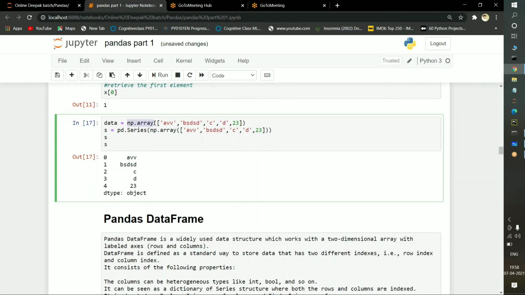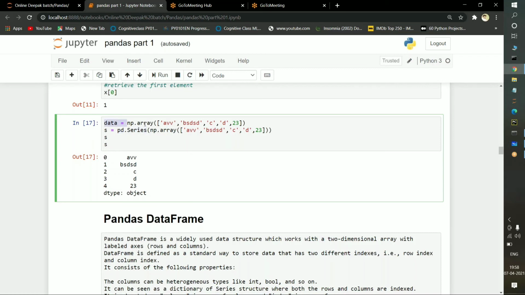This is one of the best examples. I am passing one array here, and this is a one dimensional array. Yesterday I told you, whatever list is inside, if it is one list, it belongs to a one dimensional array. In the array, I am passing 3 string values and one numerical number, which means an integer. If you observe very carefully, I am taking the pandas Series concept.